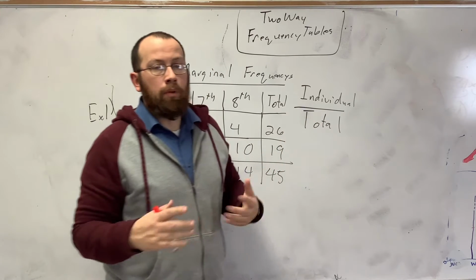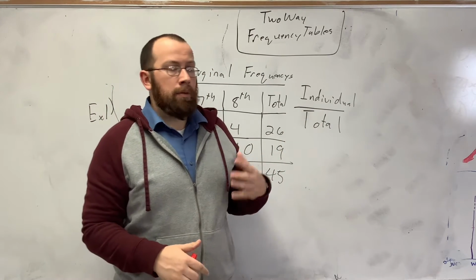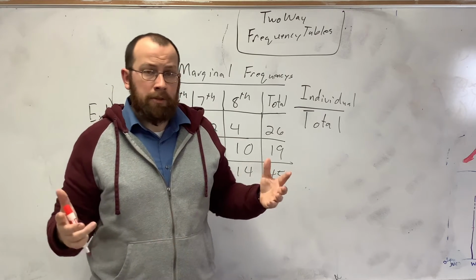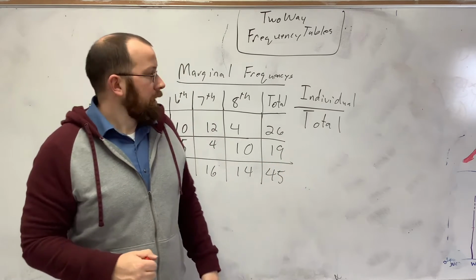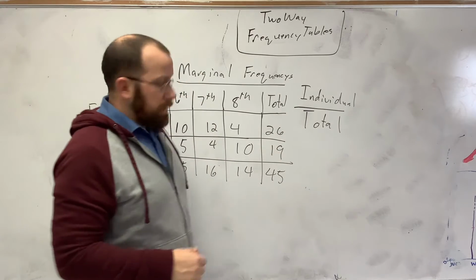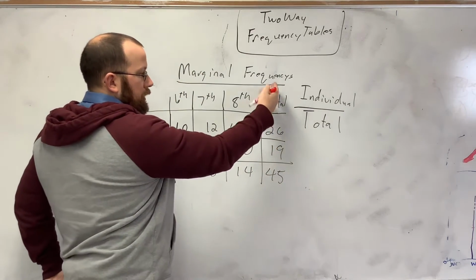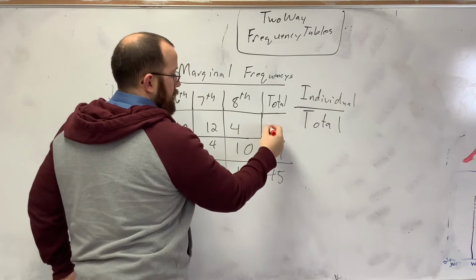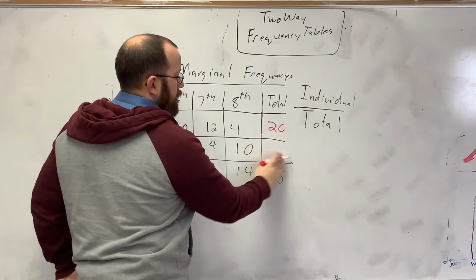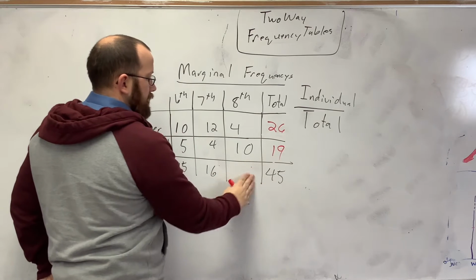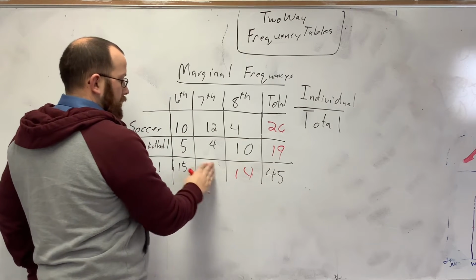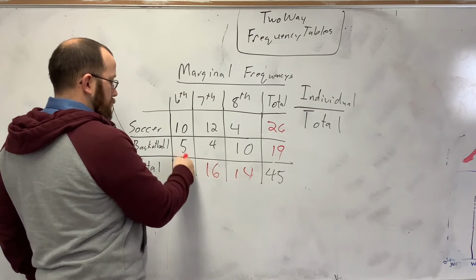Now, these can be worded a little bit weird, so we're going to go through it, and I'm just going to do a bunch of problems for you to see if you can figure it out. The individual over the total. Here are your totals. I'm going to change the color so that you can see it. All the red are your totals.